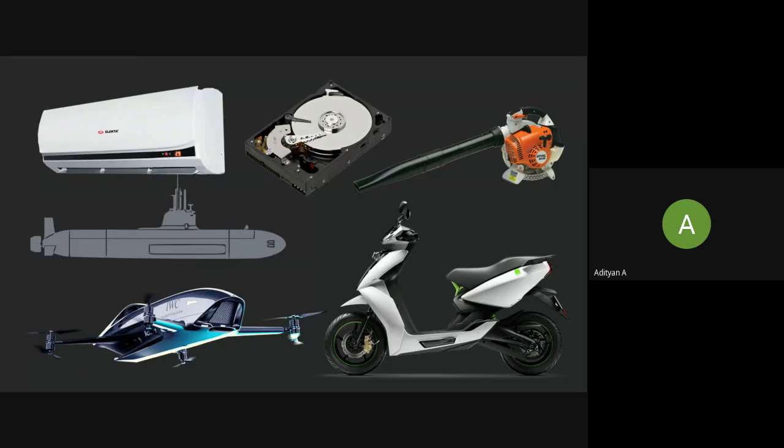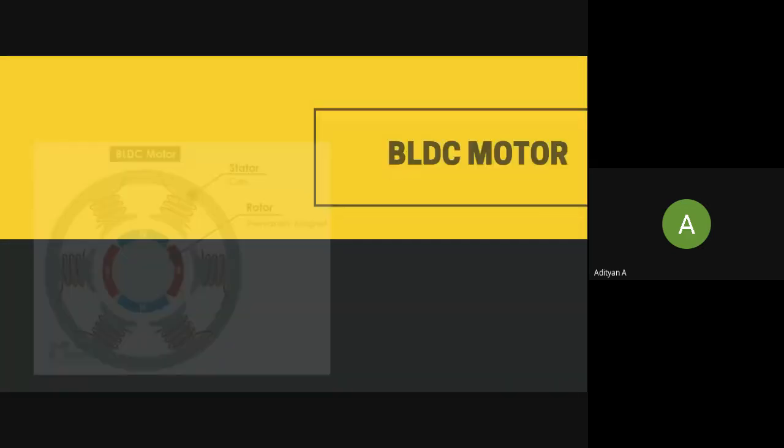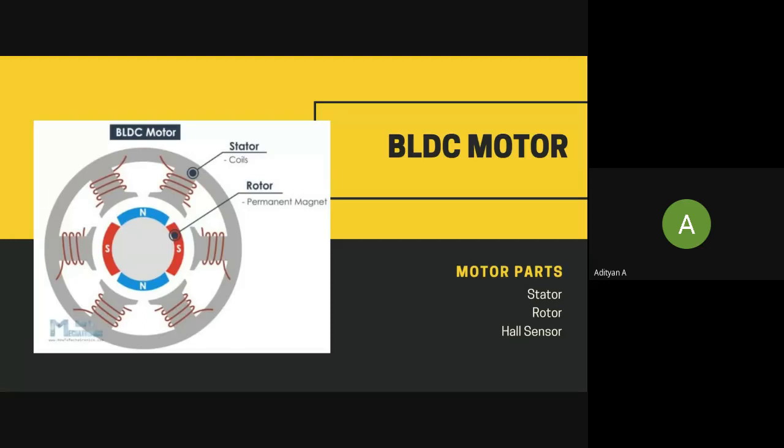So let us understand how a brushless DC motor works. Before that, we'll just look at the parts that are there in a brushless DC motor. A brushless DC motor, or BLDC motor, consists of two main parts, the stator and the rotor. For this illustration, the rotor is a permanent magnet. In this rotor, you can see N and S, right?